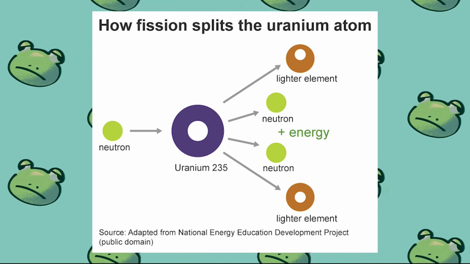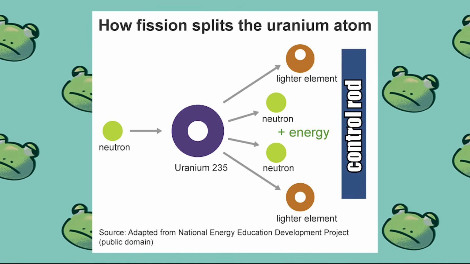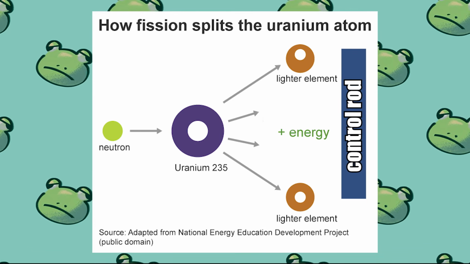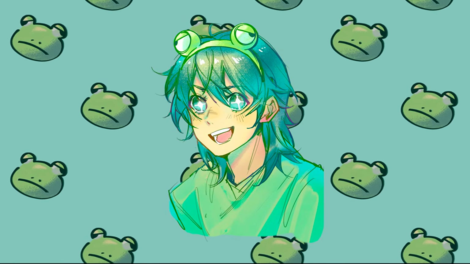But what if something goes wrong, and you need to stop it? That's where these control rods come into play. Once inserted, these control rods absorb all the newly produced neutrons, putting the reaction to a stop. These are the safety measures put in place to ensure that we can control these reactions.